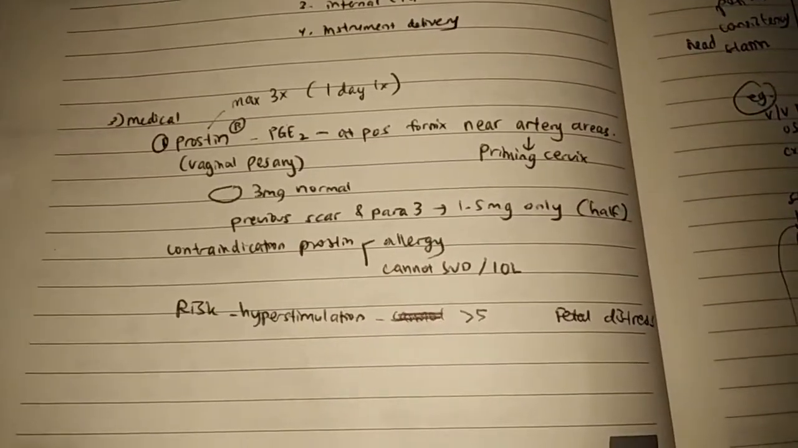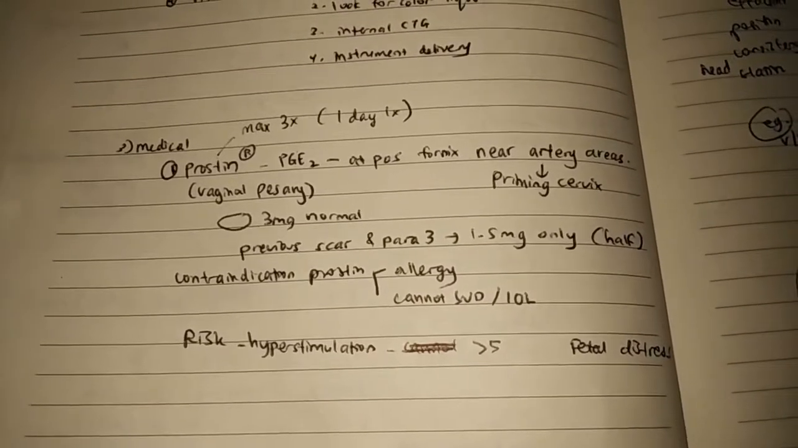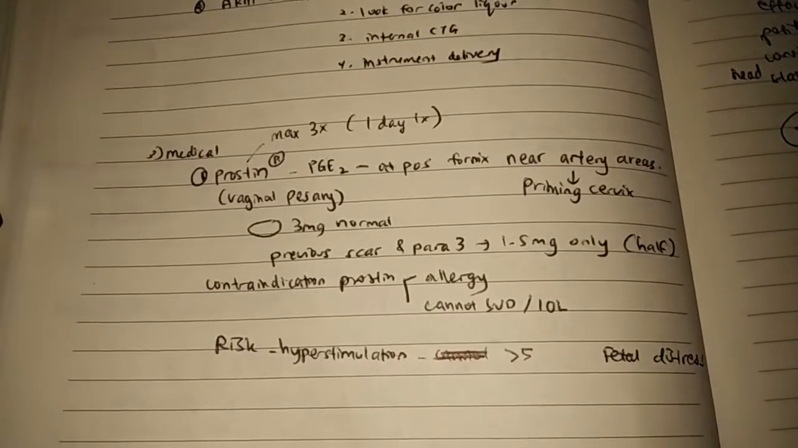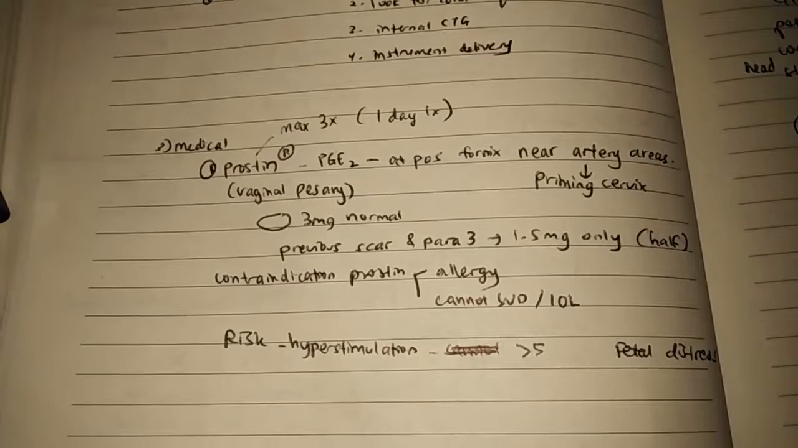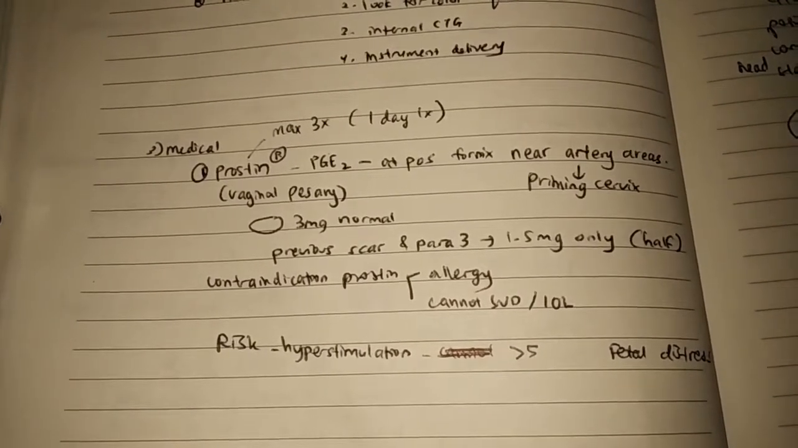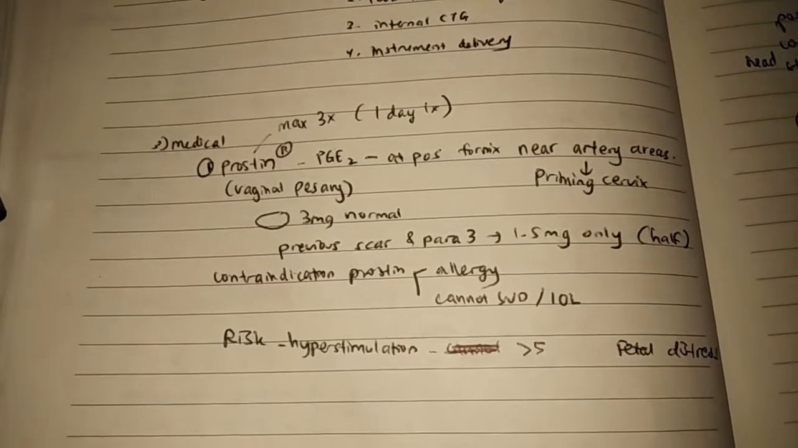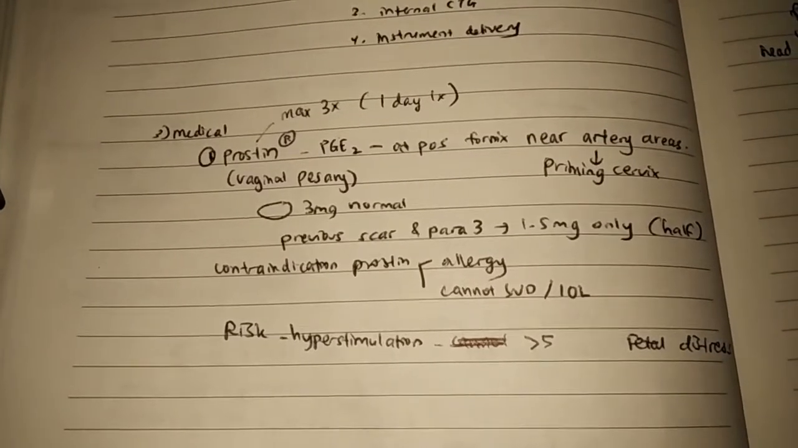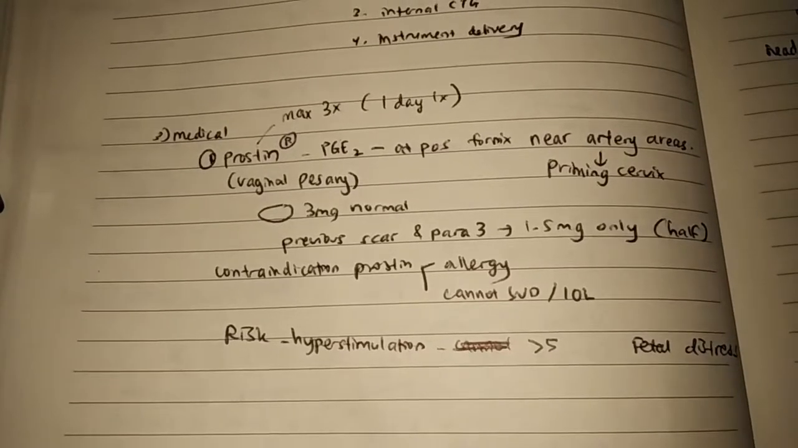Medical method is by using prostaglandin E2. It is a vaginal pessary, usually given 1 time per day, maximum 3 times, inserted at the posterior fornix near the areas for cervical priming. Usually it's a 3 mg pessary. For patients with previous scar or para 3, we insert only half of it, which is 1.5 mg.